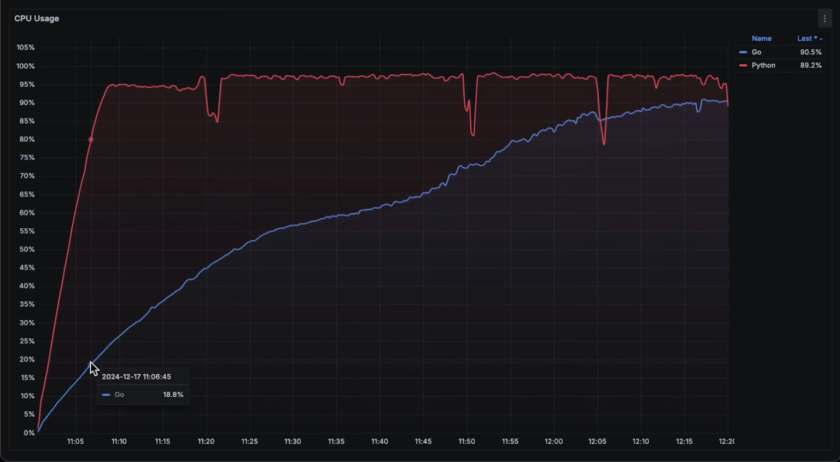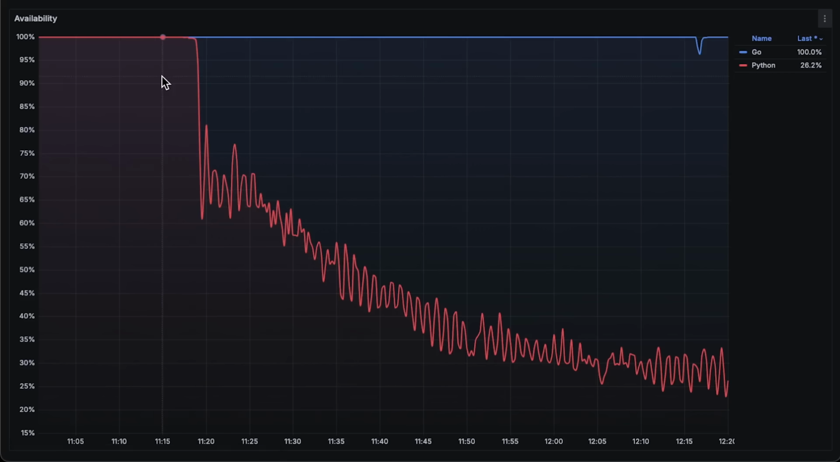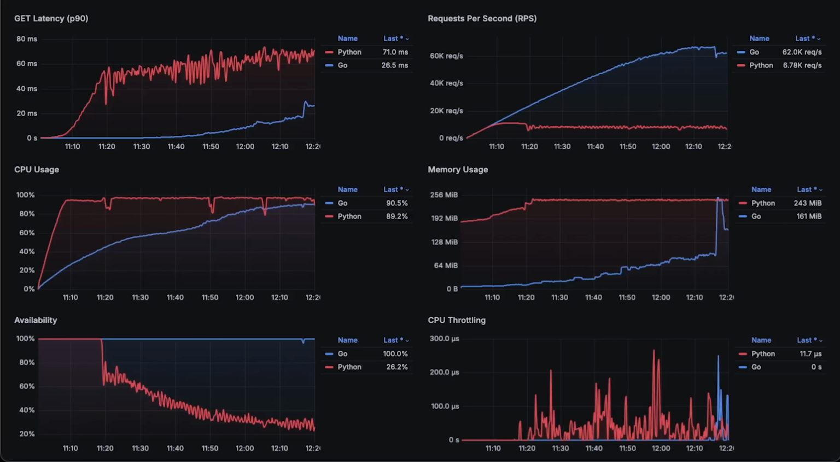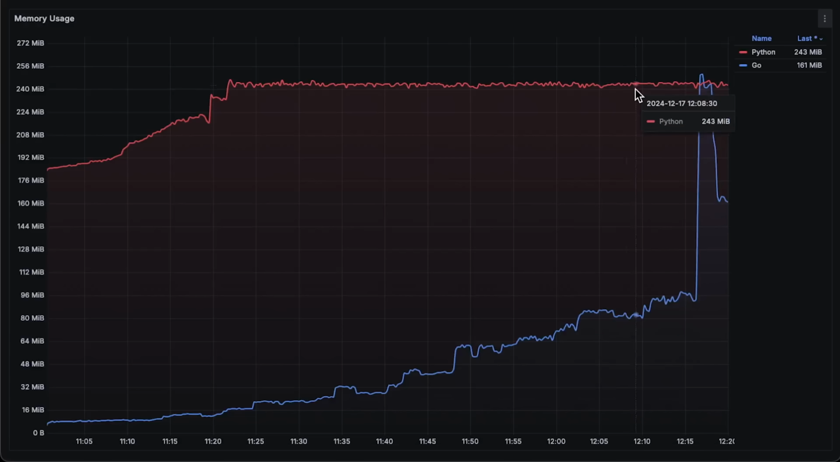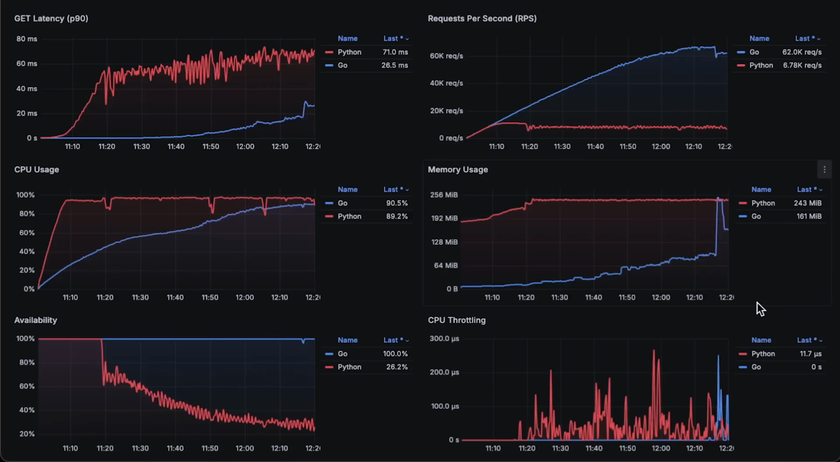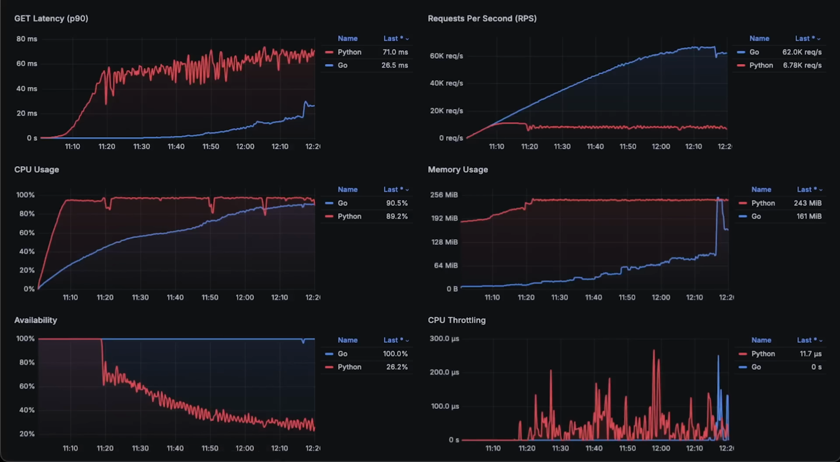Next, we have CPU usage. FastAPI again very quickly consumed all available CPU. Next, we have availability. Then, memory usage. And finally, CPU throttling.